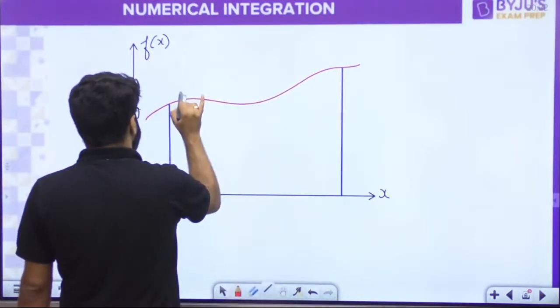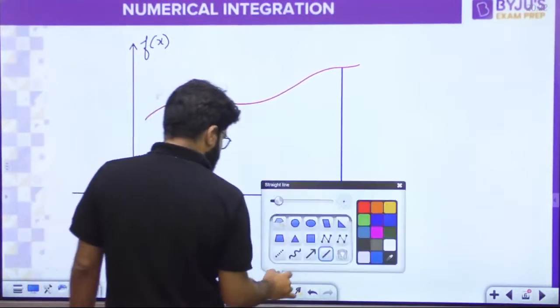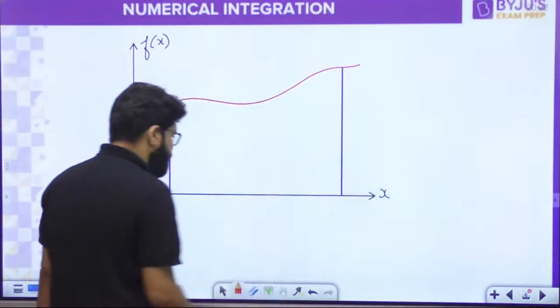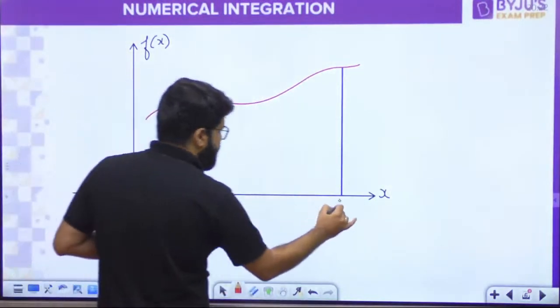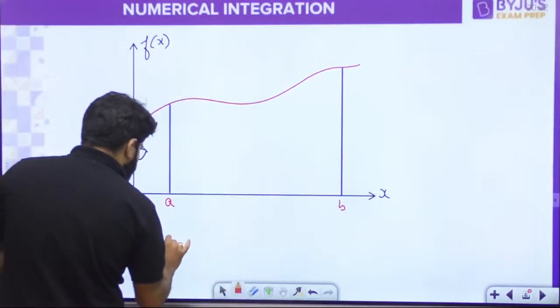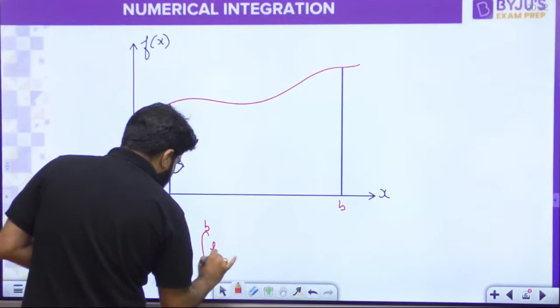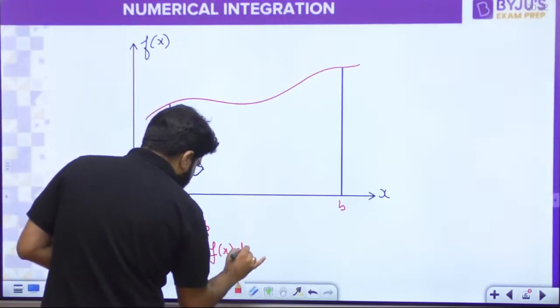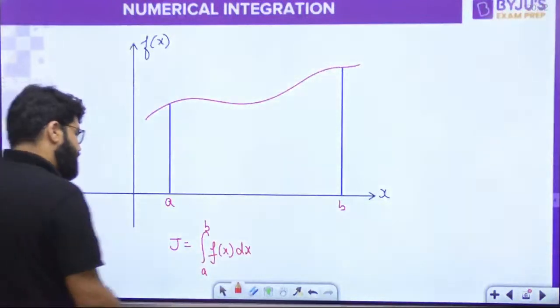पहले आइडिया को समझ लेंगे हम, ठीक है? Then we will take only and only questions, right? So suppose this is some point x equal to a and that is some point x equal to b, and I want to evaluate the integral J equal to integral a to b f(x) dx, right?